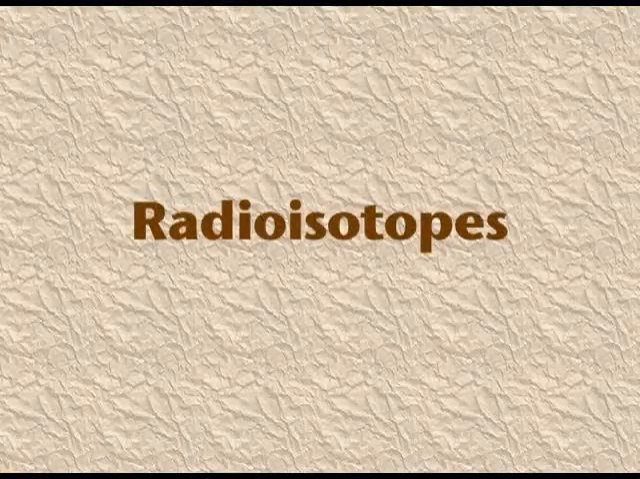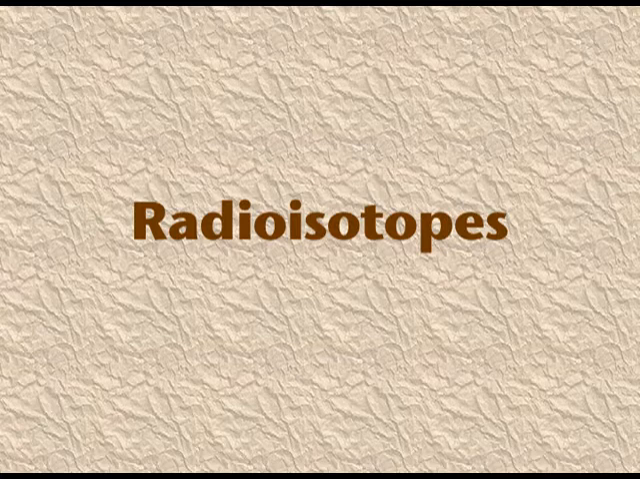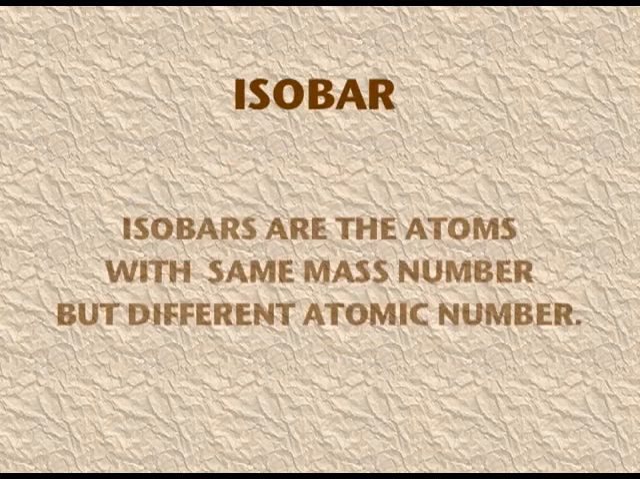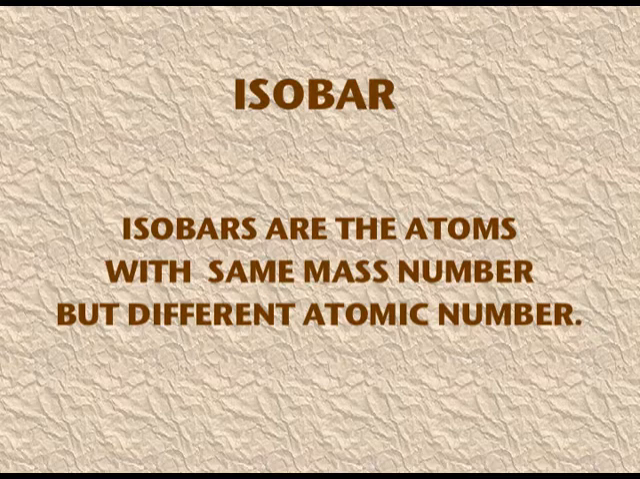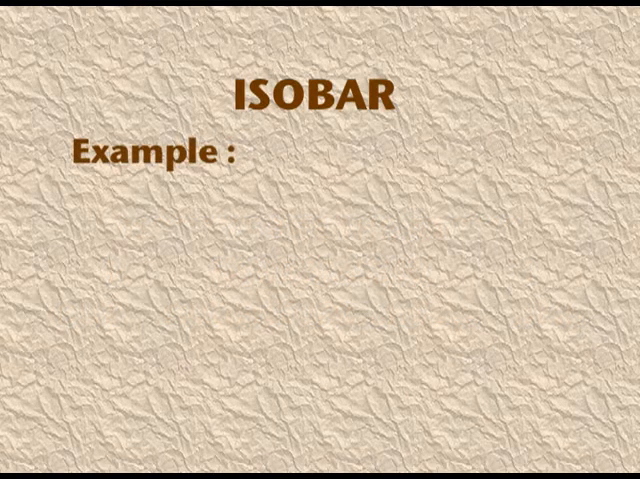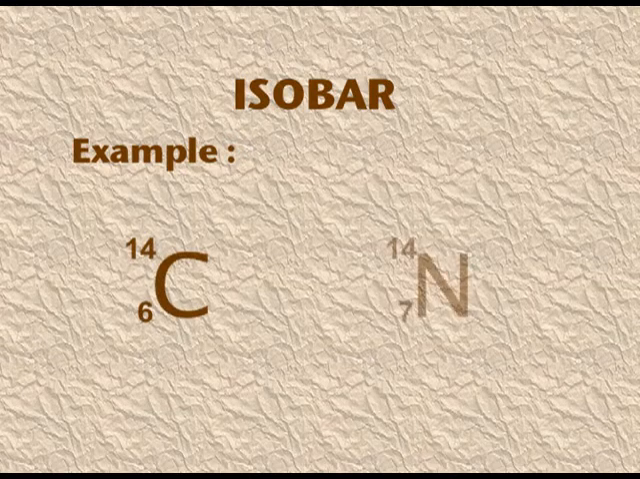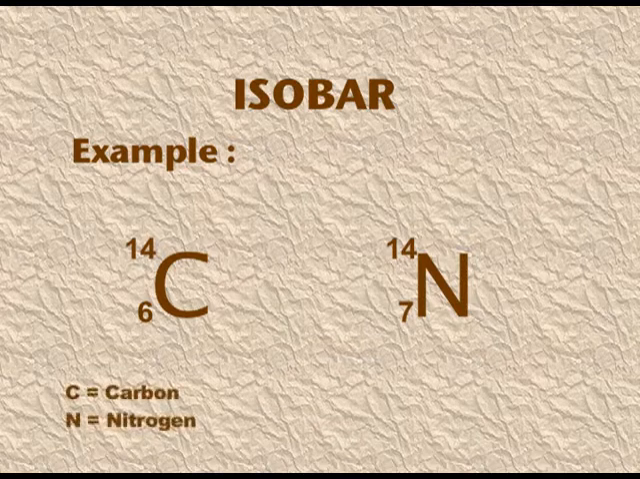Among the various isotopes, one of the isotopes is radioactive, and that is known as a radioisotope. Isobars are atoms with the same mass number but different atomic numbers. For example, 6C14 and 7N14. These are two different elements, carbon and nitrogen, with different atomic numbers. The atomic number of carbon is 6 and the atomic number of nitrogen is 7, but the mass numbers are the same, that is 14 and 14.